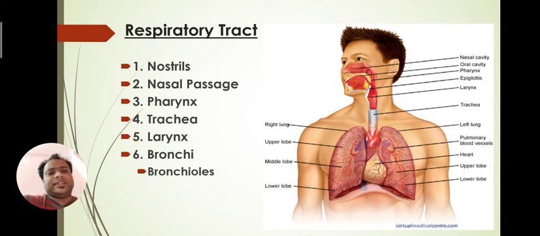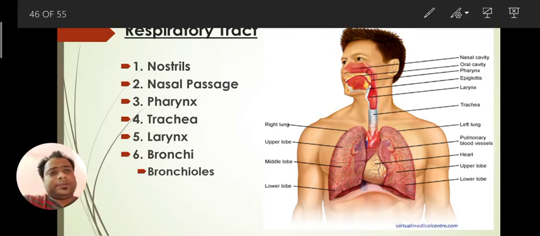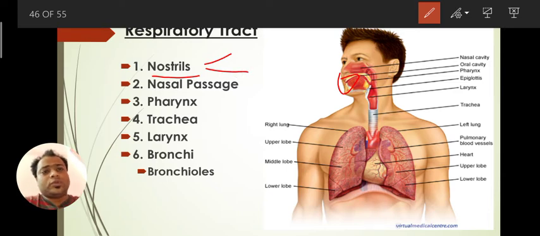Now moving to the respiratory tract. What are the parts present in the respiratory tract? First we start with the nostril, in which we intake oxygen. We can take air through our mouth, no problem, but there is a basic reason behind inhaling air through the nostrils. In the nostrils we have two things.